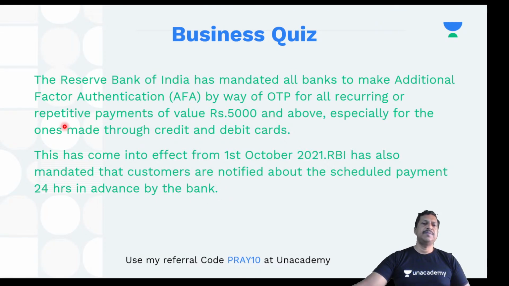That means if there is a repetitive payment, 24 hours before the payment, the customer has to get information that yes, it is being deducted. That's the first thing. Second thing is that there will be an OTP or one-time password transaction system, right? So if it is above 5,000. If it is below 5,000, there'll be no OTP validation.